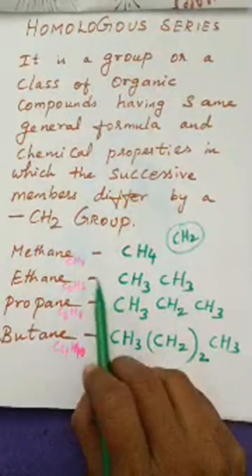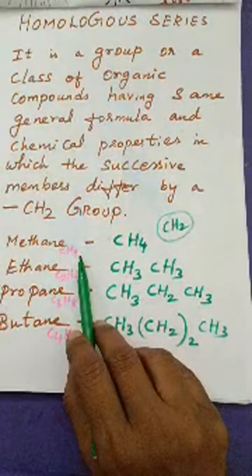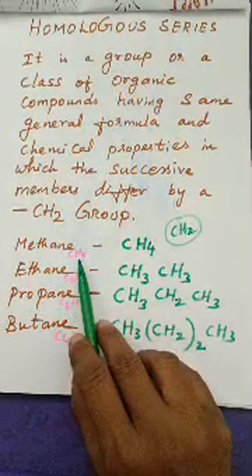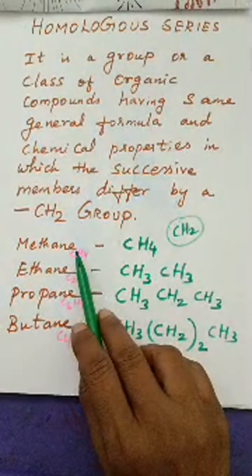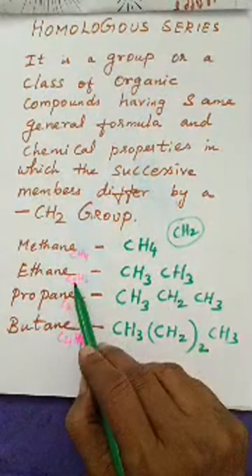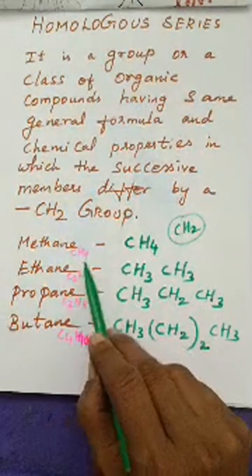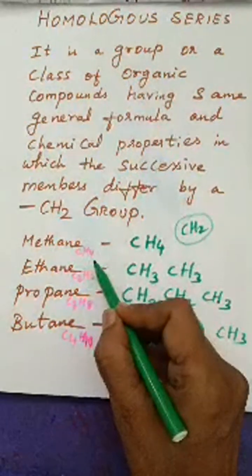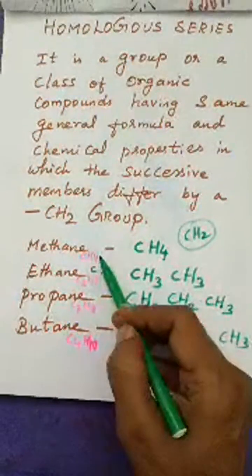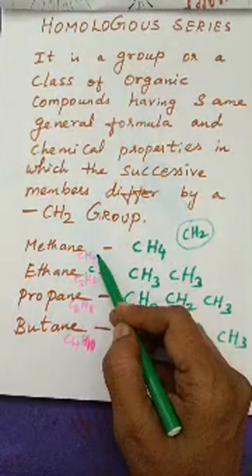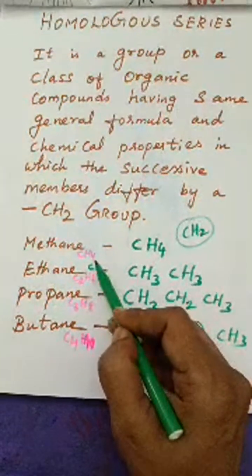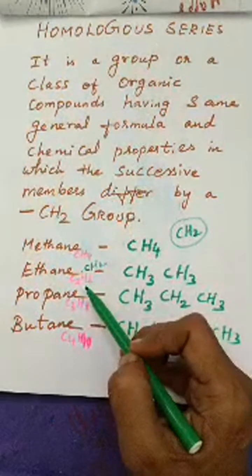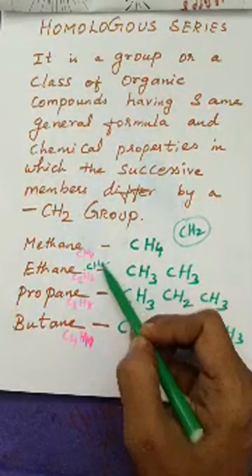First in the series, methane has the formula CH4: one carbon atom and four hydrogen atoms. But if you take ethane, what's the difference between ethane and methane? It has an additional 1 C and H. Here 4, here 6. How much difference? 2. So CH2 difference. Methane and ethane differ by the CH2 group.